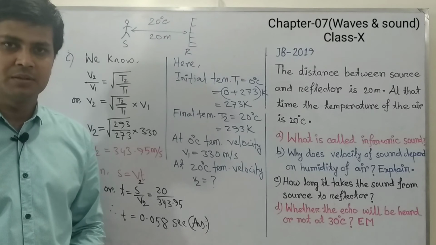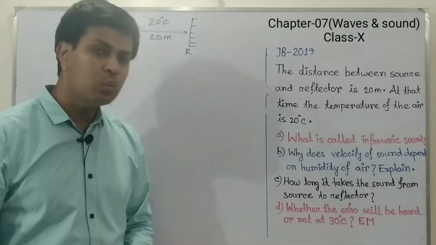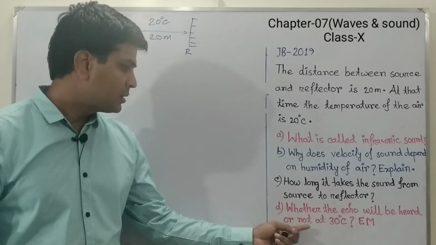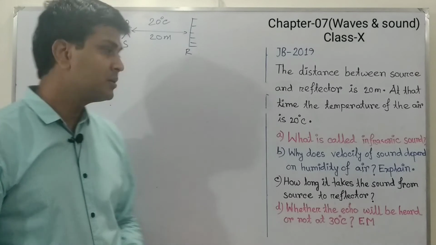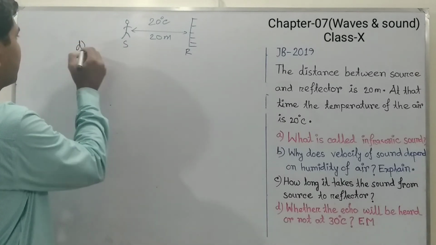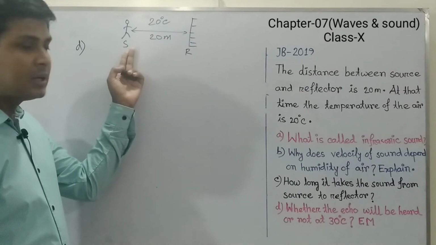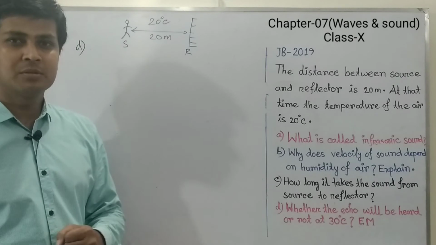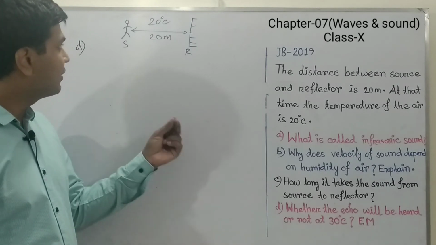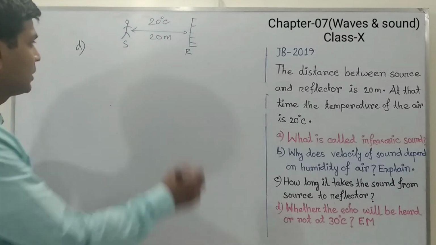Hope you have understood. Now question D. The question is whether the echo will be heard at 30 degrees Celsius temperature or not. Let us see the solution. Here you can see a person or source standing 20 meter away from the reflector. So we have to calculate the velocity of sound at 30 degrees Celsius first.